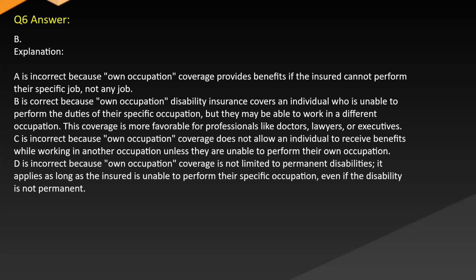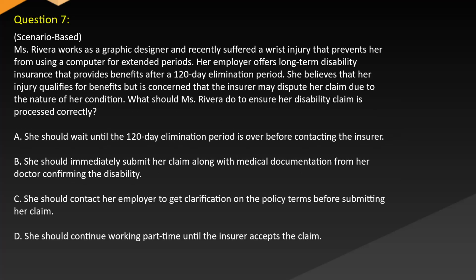C is incorrect because own occupation coverage does not allow an individual to receive benefits while working in another occupation unless they are unable to perform their own occupation. D is incorrect because own occupation coverage is not limited to permanent disabilities. It applies as long as the insured is unable to perform their specific occupation, even if the disability is not permanent. Question 7. Scenario-based.